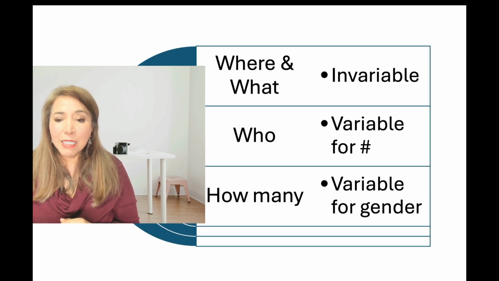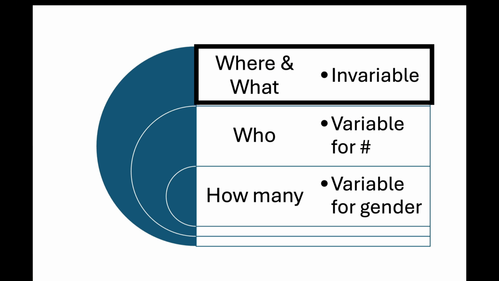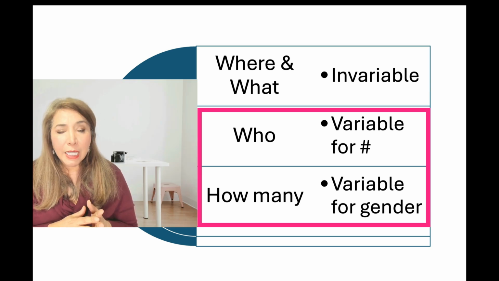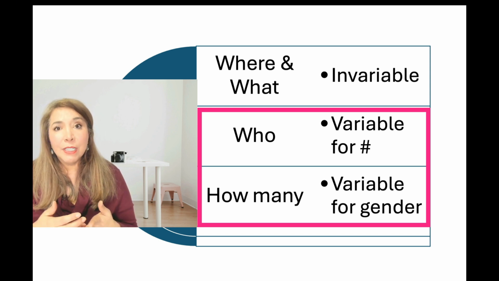So what happens in Spanish? Some of them are invariable. They never change. That's the case with where and what. ¿Dónde y qué? Some of them do change. Who, quién, how many, cuántos. They change, but they change differently.